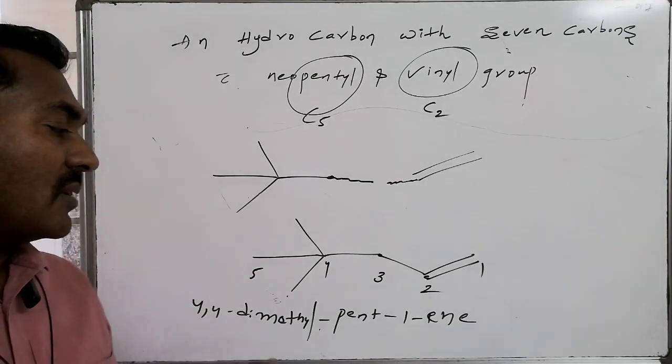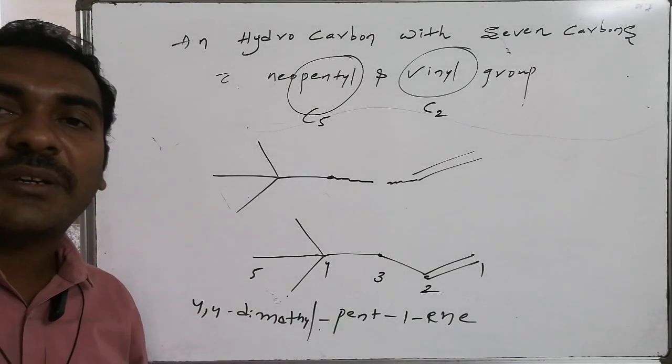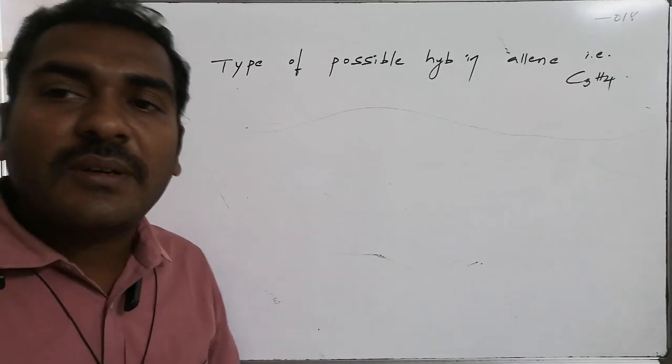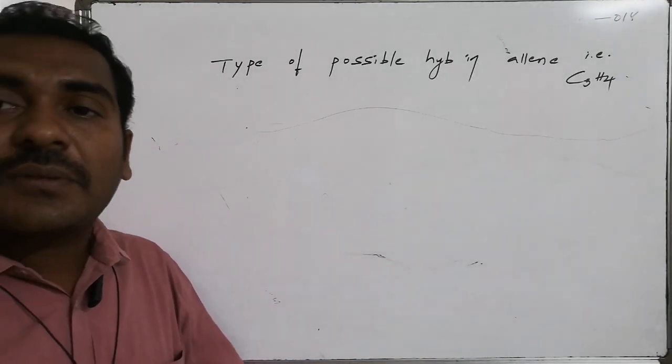The name of the compound is 4,4-dimethylpent-1-ene, having both neopentyl followed by what? Vinyl groups as part of this. And another question is: the types of possible hybridizations in allene having formula C3H4 are of what and what?